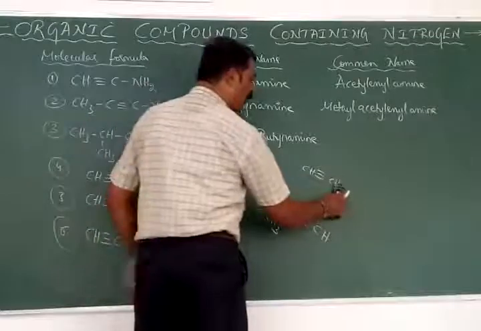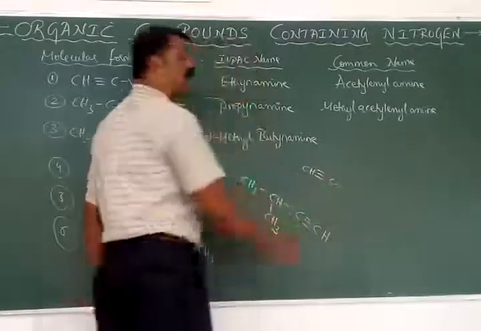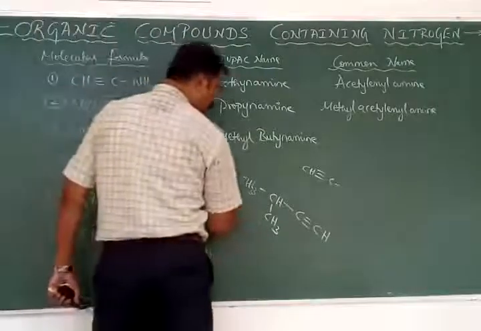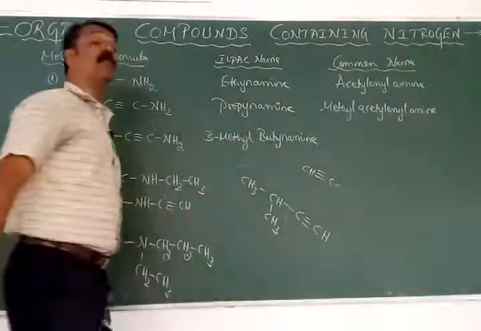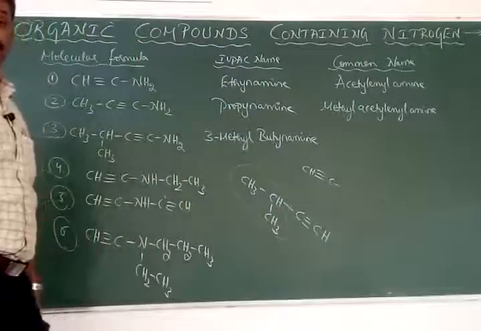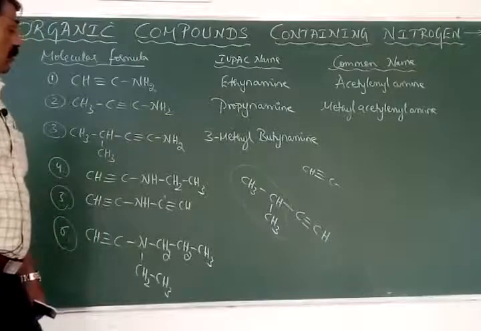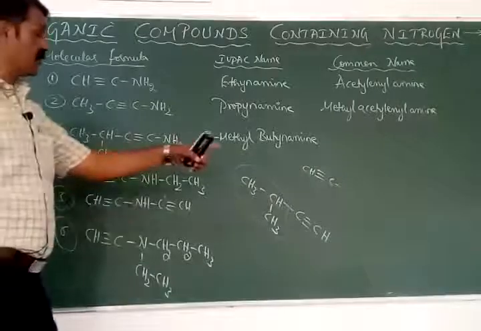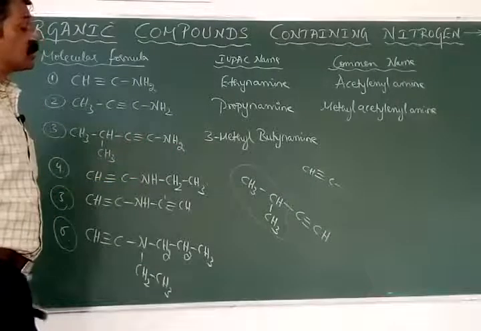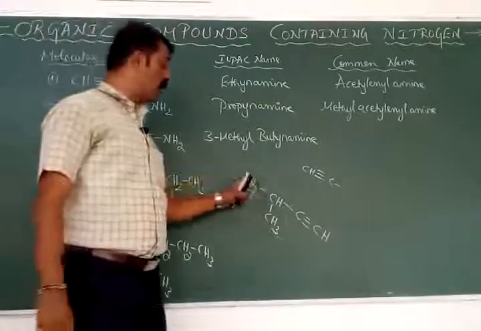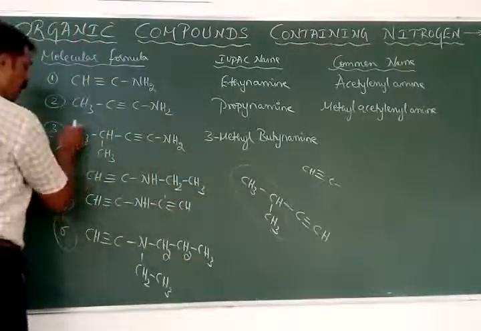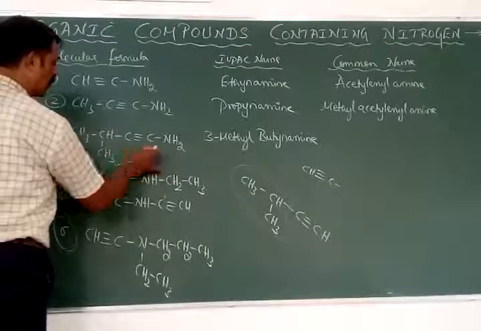If I remove the hydrogen it becomes acetylenyl. And here this is called as propyl. Here it is isopropyl. It is not ordinary N-propyl. It is called as isopropyl acetylenyl. This is called as isopropyl group, and this is called as acetylenyl group.